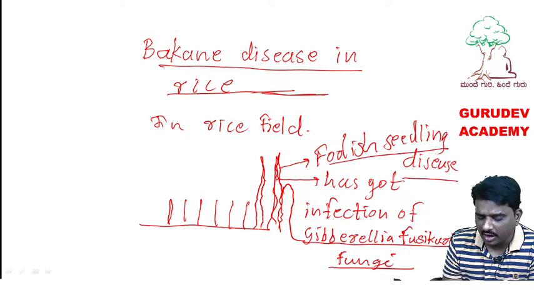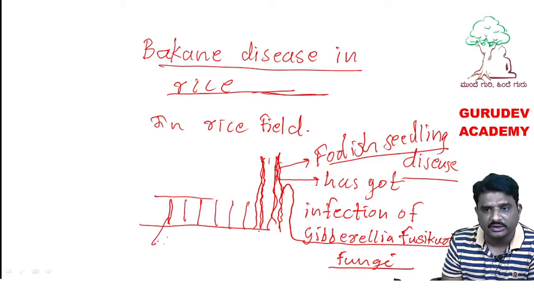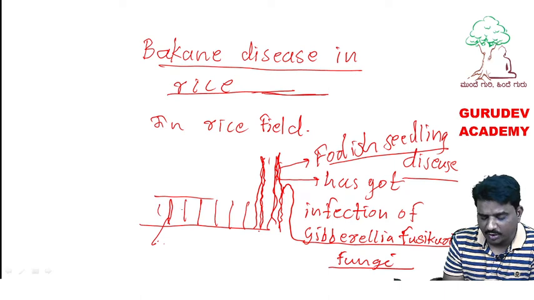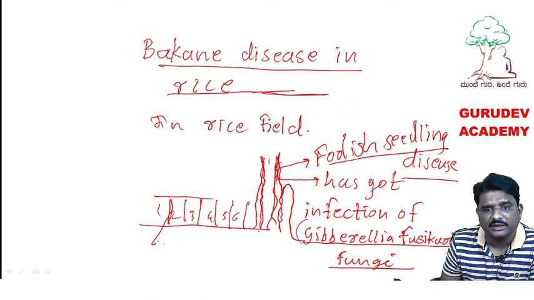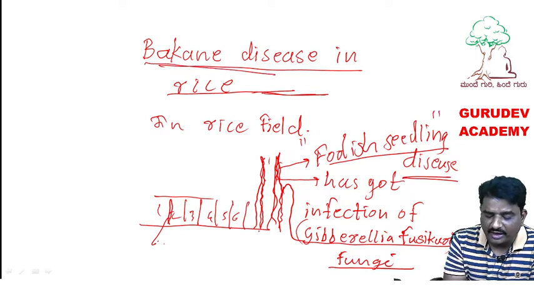Later scientists identified what is the cause for these rice plants growing taller. All these rice plants, number 1, 2, 3, 4, 5, 6, have the same height, and some of the rice plants are growing taller because they have got the infection of a fungi called Gibberella fujikuroi. Because of this infection, these rice plants grow taller and get a disease called foolish seedling disease or Bakanae disease.